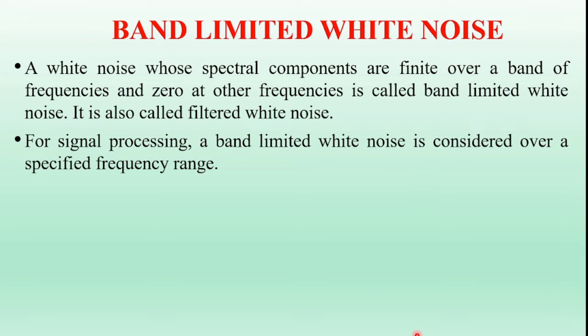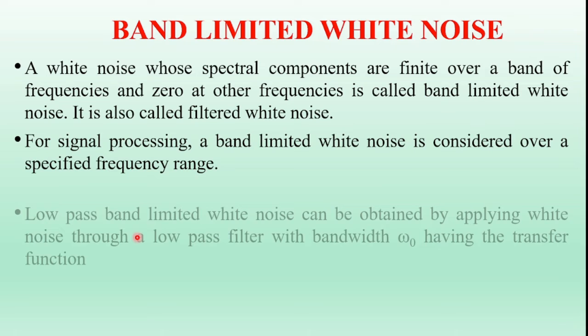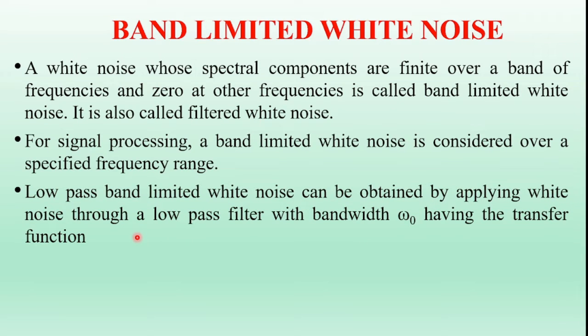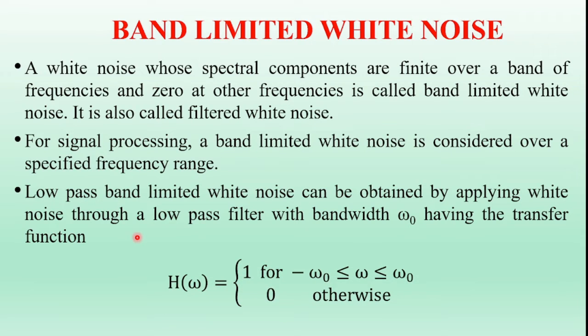For signal processing, a band limited white noise is considered for a specified frequency range. Low pass band limited white noise can be obtained by applying white noise through a low pass filter with bandwidth omega naught, having the transfer function H of omega equal to 1 for minus omega naught to plus omega naught, and H of omega equal to 0 otherwise. This is the mathematical definition of the transfer function of the low pass filter.